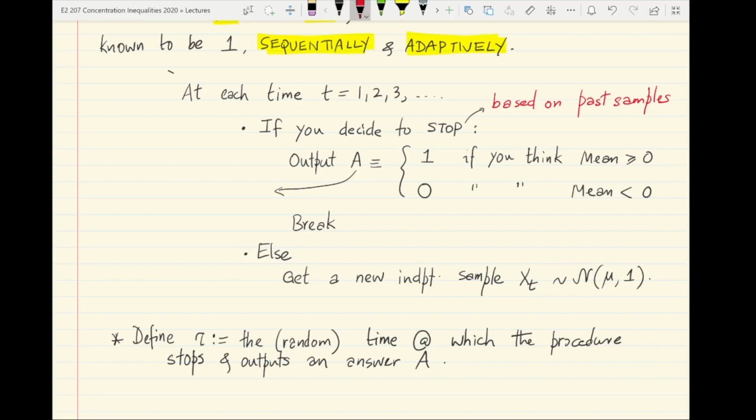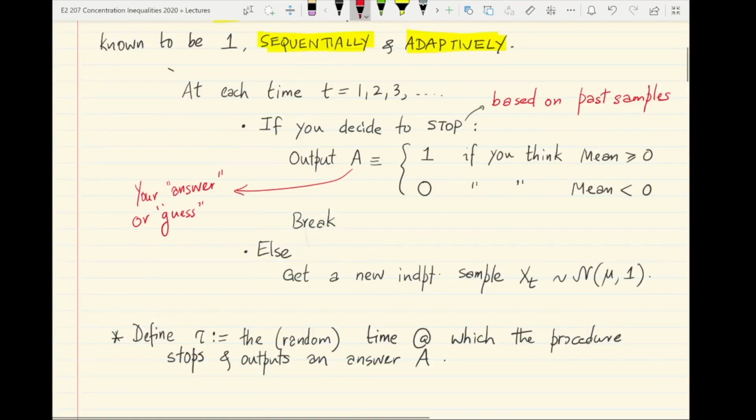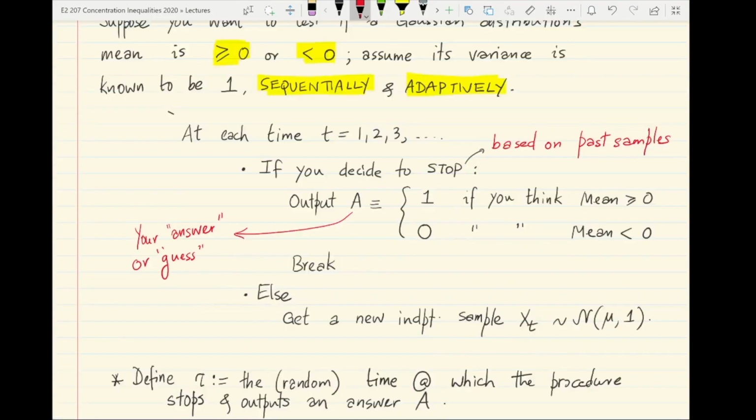A essentially represents your answer, or guess. So typically, a good sequential procedure is a procedure that takes as few samples xt as possible and outputs a, which is a correct answer with high probability.